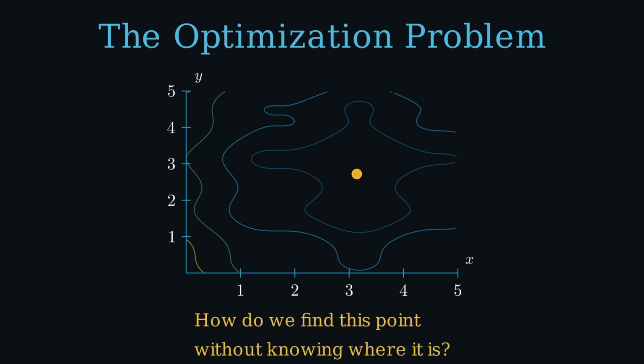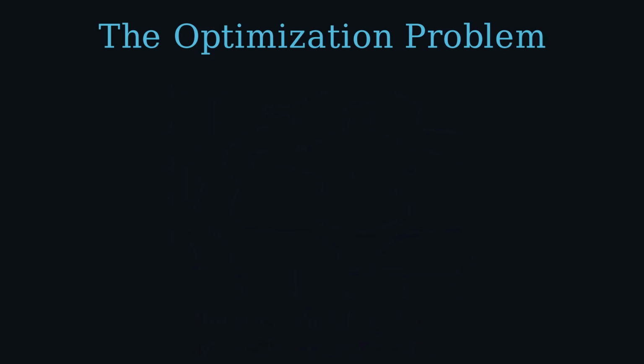How do we find this point without already knowing where it is? We can't just look at the map and point. In a real optimization problem, you don't get to see the full landscape. So we have a landscape full of traps, local minima everywhere. Classical methods get stuck. Here's the PSO answer. Don't send one searcher, send a swarm.